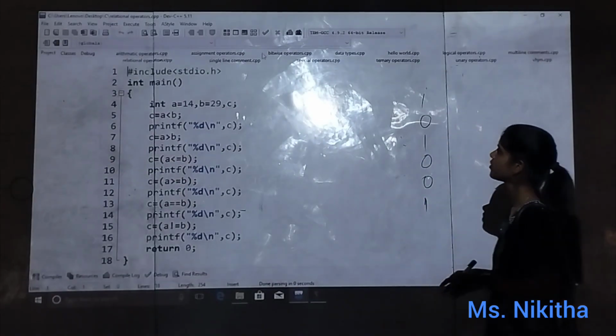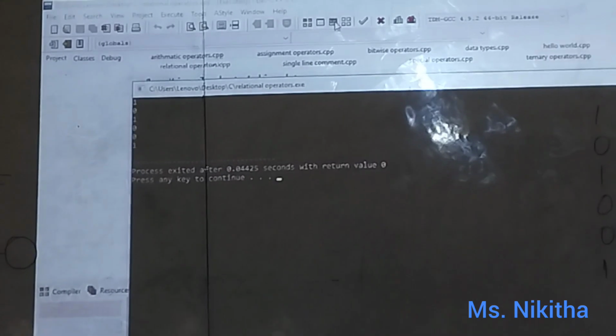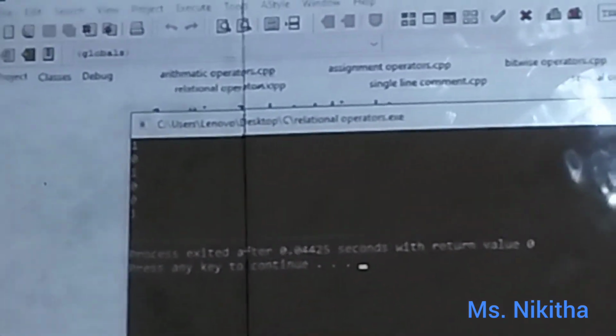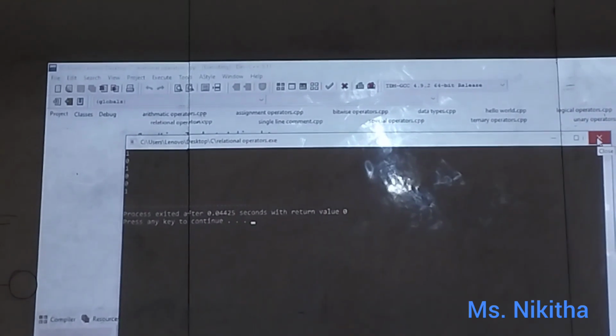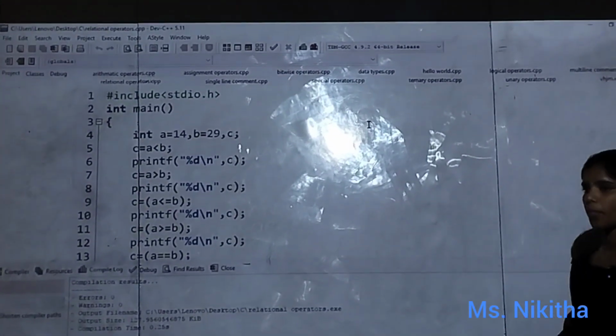So check the output. We got 1, 0, 1, 0, 0, 1. So whatever we predicted and we got, both are the same. Is that clear? Is this okay? So you got the idea of what relational operators are? So can I move on to the next code? So what is the next topic?